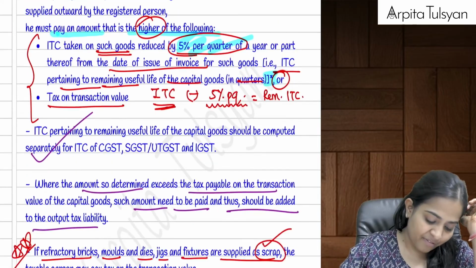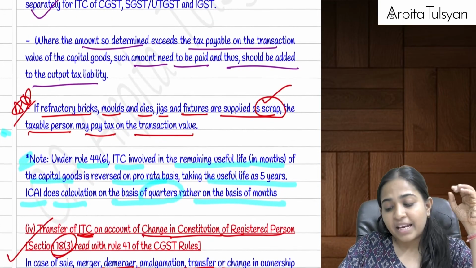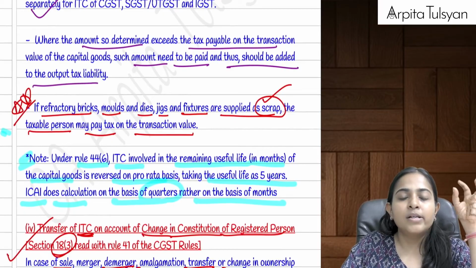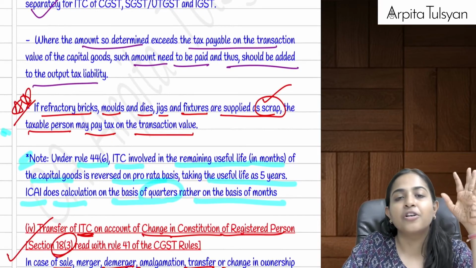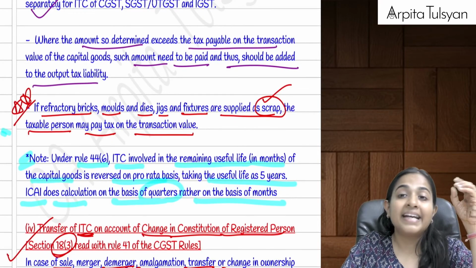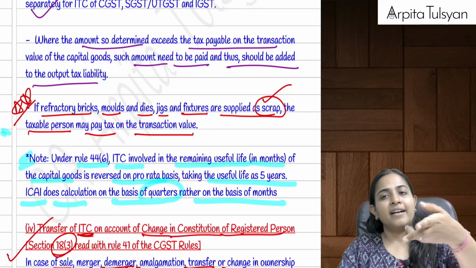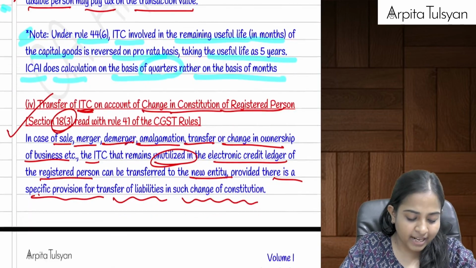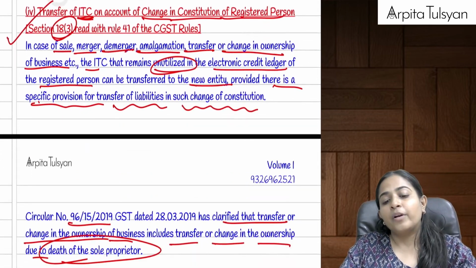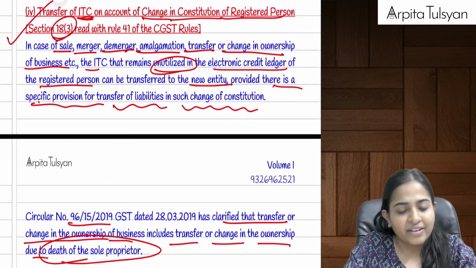But in that we have an exception. If you are selling molds, dies, jigs, fixtures, refractory bricks, etc. as scrap, then there is no need to do this higher-of working. You can directly pay the tax on the transaction value, meaning whatever the selling price is. Then Section 18(3) was very simple.